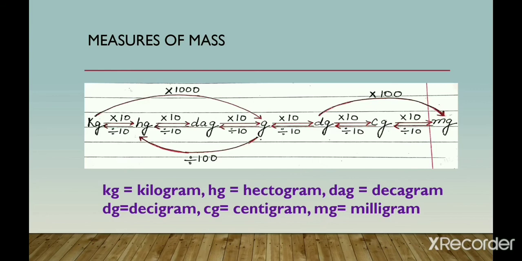Now the next thing is from lower unit to higher unit. If you want to convert a gram into hectogram, you have to divide with 10 in each step, because you are taking 2 steps. So you have to divide it by 100. And if you are taking 3 steps, then you have to divide it by 1000. For example, if you want to convert gram to kilogram, how many zeros will be there? 3. You have to divide with 1000.